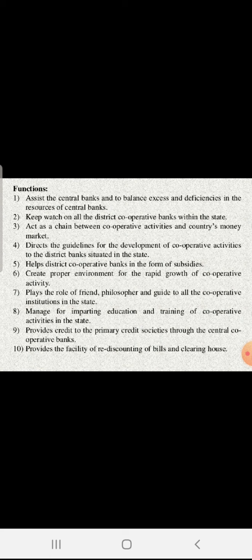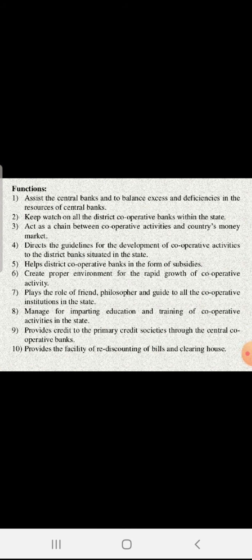Next is to create the proper environment for rapid growth. Next, it plays the role of friend, philosopher and guide to the cooperative institute. It not only supervises but also acts as a friend and philosopher. Next is to manage imparting education, training and cooperative activity. Next is to provide credit to the primary credit society through the central cooperative bank. And the last is to provide the facility of rediscounting bills and clearing house. Means the SCB acts as the clearing house. It also discounts your bills of exchange. You had better know about it because you are students of commerce.